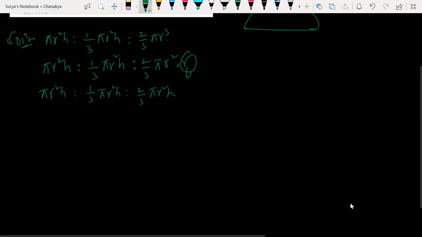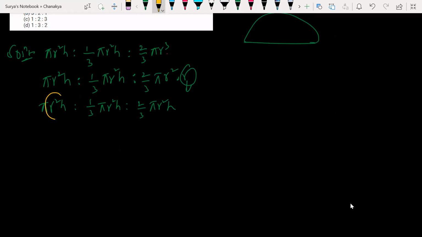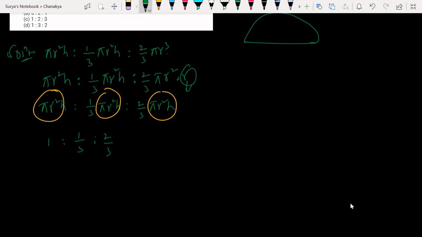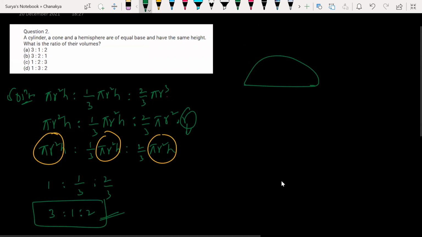Now what can I take common here? Pi r square h. Why did I write it like that? Everywhere I have pi r square h common. Look at this: pi r square h, pi r square h, pi r square h. So what would you get here now? 1 by 3 plus 1 is 2 by 3. LCM is 3. Here 2 by 3, right? The ratio is 1 is to 2. So this is 3 : 1 : 2, option A is correct.